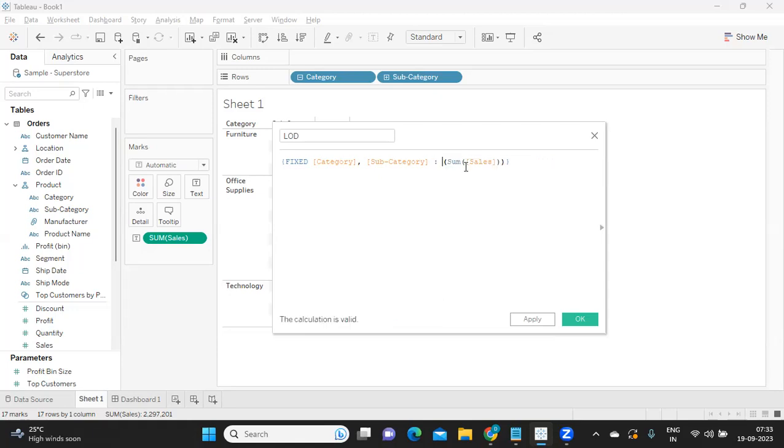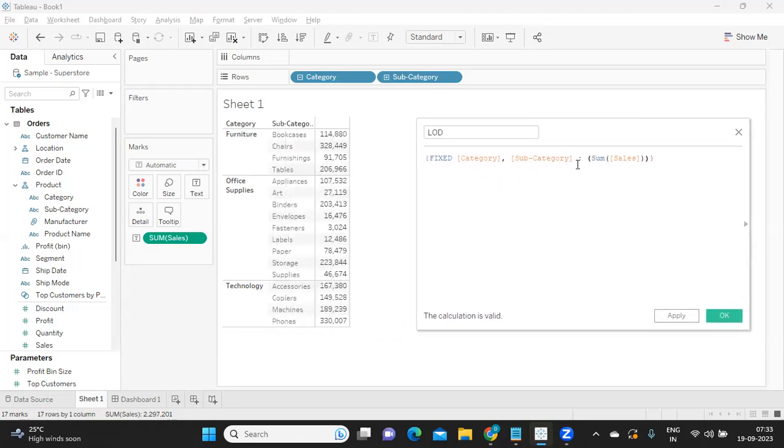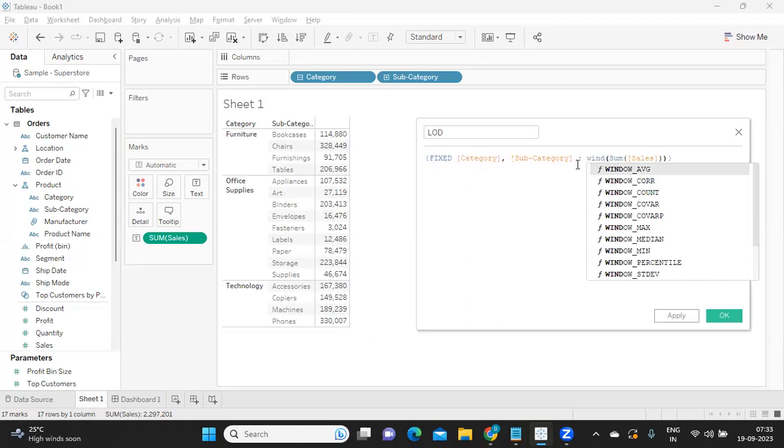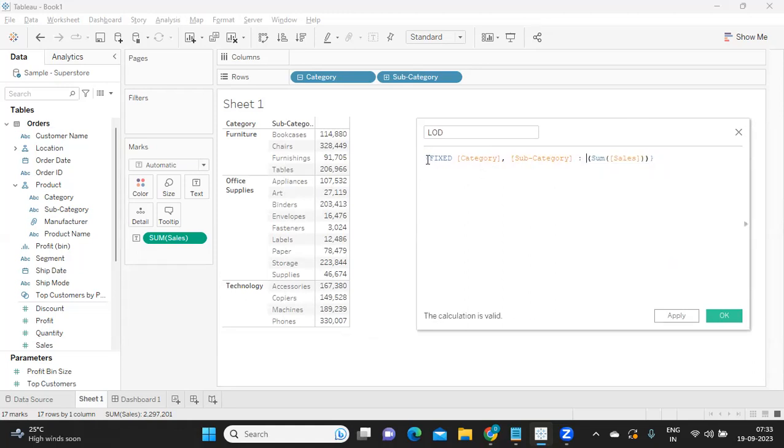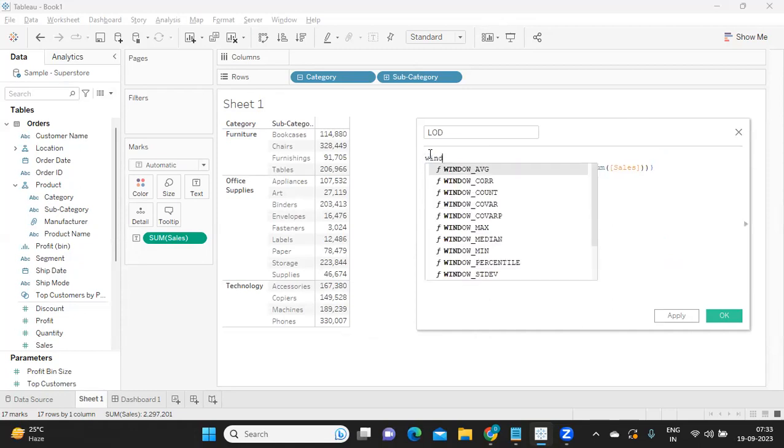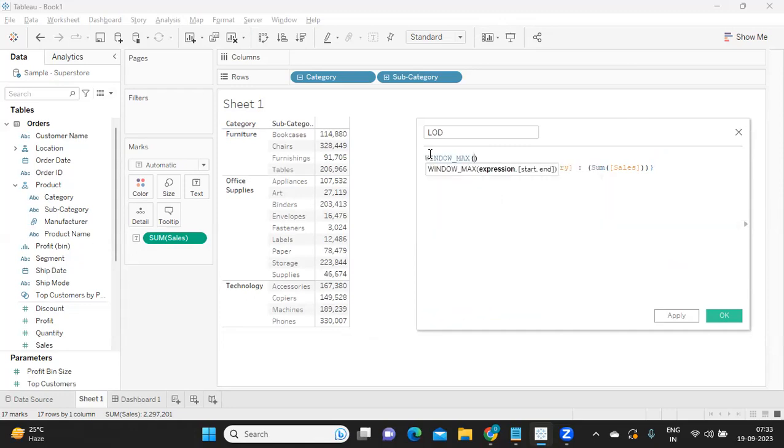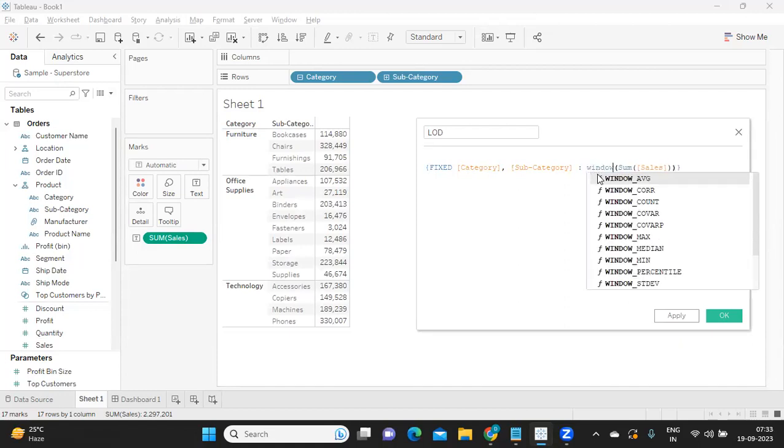Maybe he's trying to check if you know this, because see, sum of sales is accepted, but when I try to specify max or something like that, it is not accepting. If I try window max on top of this, maybe here also it is an error. So technically, if you have read the error, table calculations are not acceptable in an LOD expression. That is what we need to tell in the interview.